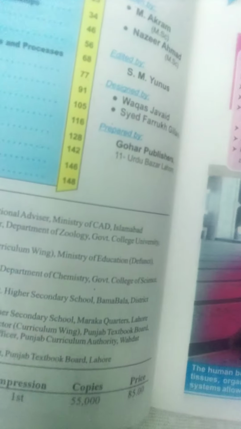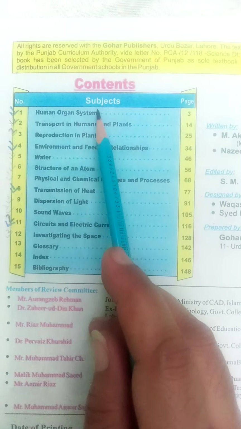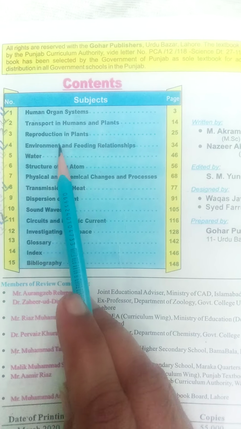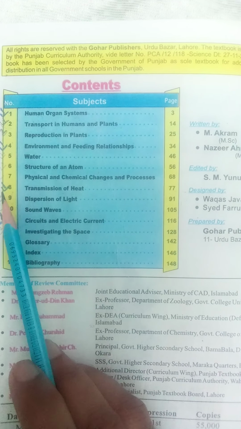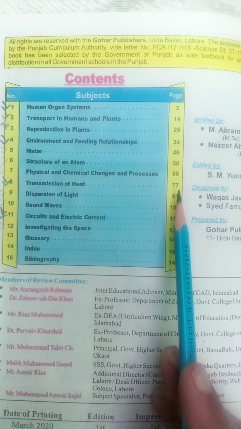Move to the content pages. Here are the content pages. You can see this. We have done the first lesson, human organ system; the second lesson, transport in human and plants; the fourth lesson, environment and feeding relationship. And we have taken start for lesson number 8, transmission of heat. It is on page number 77.